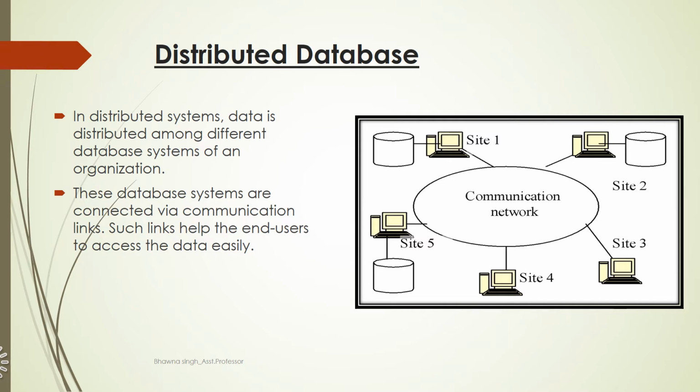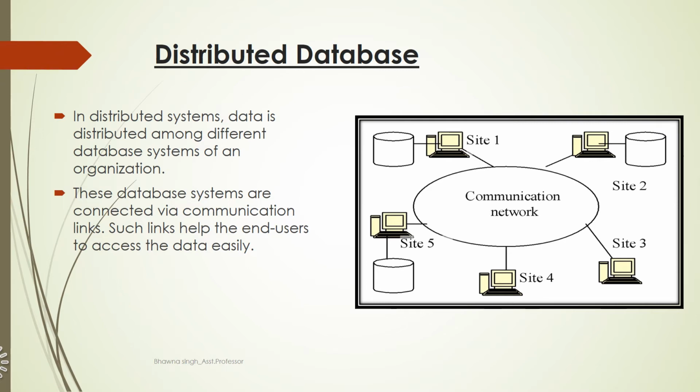It is distributed at various sites of an organization, and these sites communicate with each other with the help of communication networks, or communication links, and these links help them to access the distributed data easily. So in case of distributed data, we are not storing the information at one single location only, but various portions of the database are stored in multiple locations along with their application procedures which help them to execute the process.